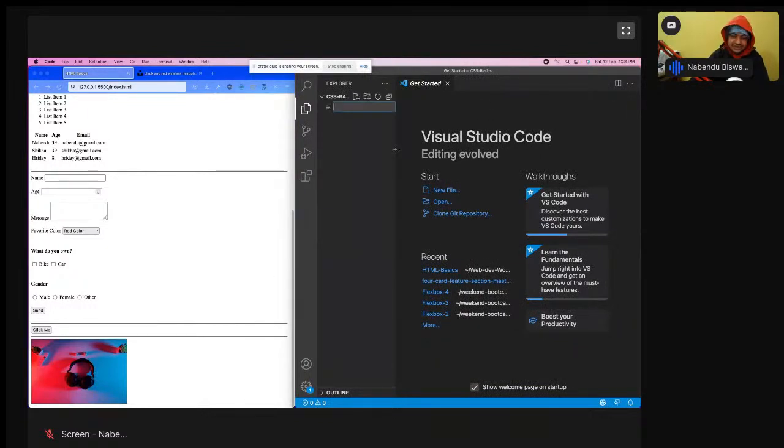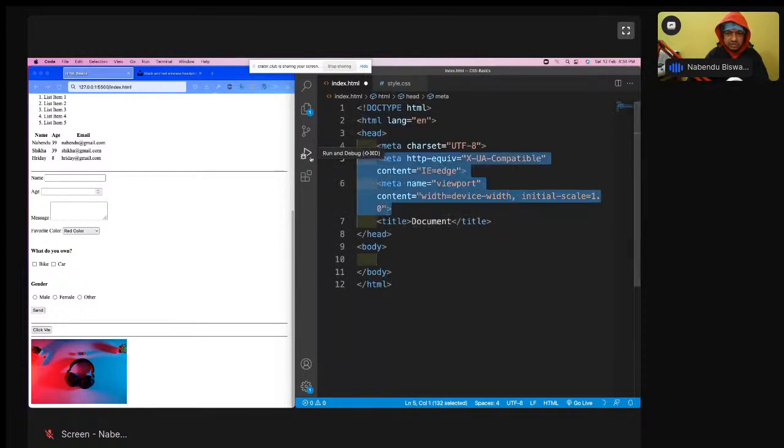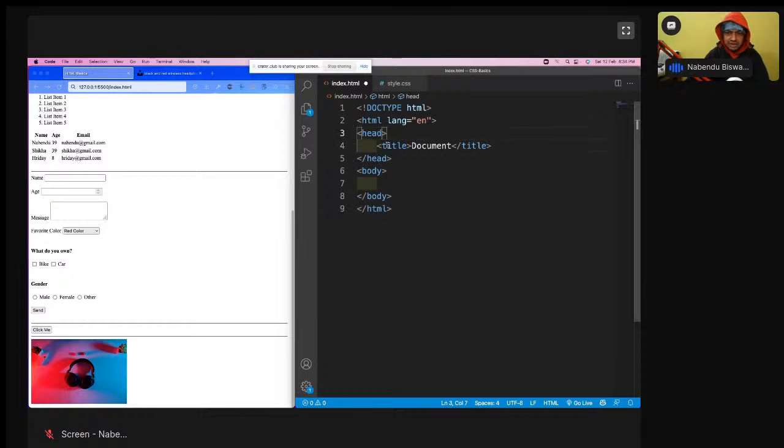Now again, CSS needs an HTML file, so I'm going to create index.html. Like the HTML, we have a CSS file also, and that file is style.css. Style.css is the style file. So I'll create index.html again, the same way as before.